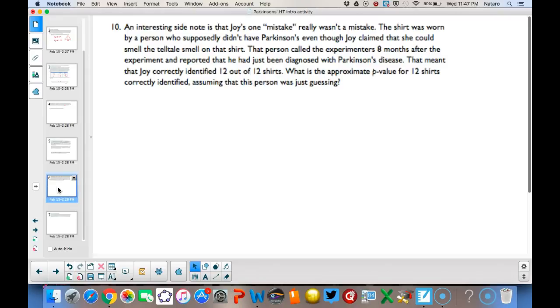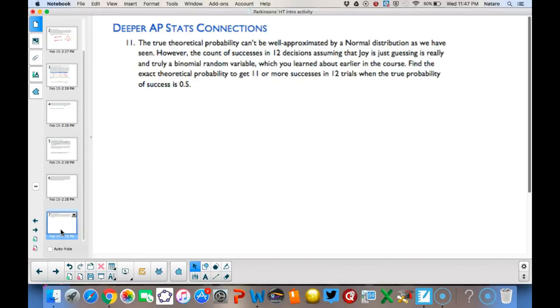So based on our simulation, the p-value would have been probably 0.0001, maybe one time out of 10,000. Something like this would happen by chance alone. Since it's very unlikely to happen by chance alone, we can feel pretty confident that Joy actually has this ability to smell Parkinson's. One last thing for you to think about here is, is there a way to calculate this probability directly? Think about binomial distributions and see if you can calculate this probability correctly.